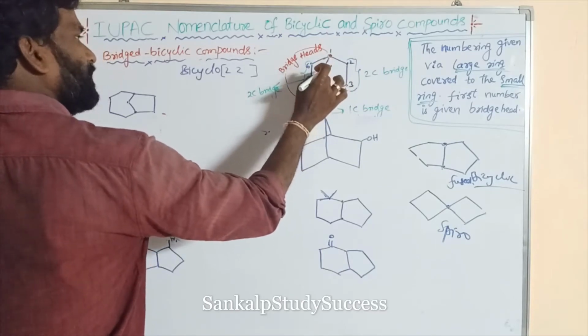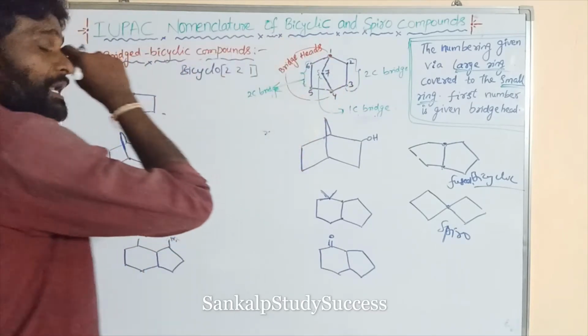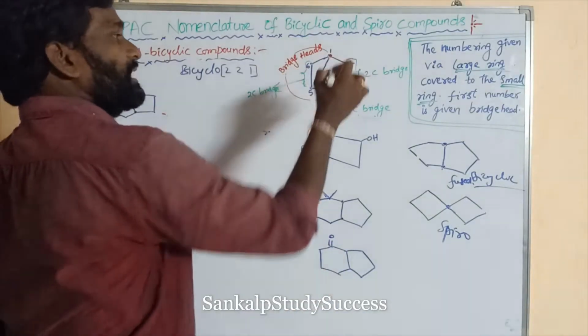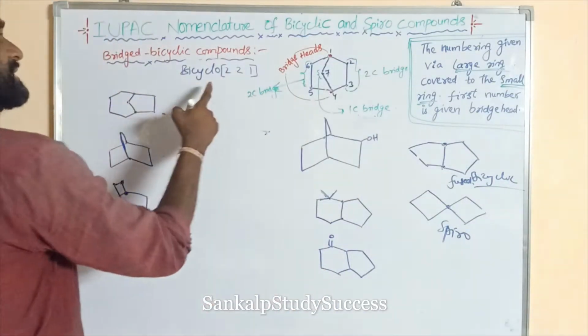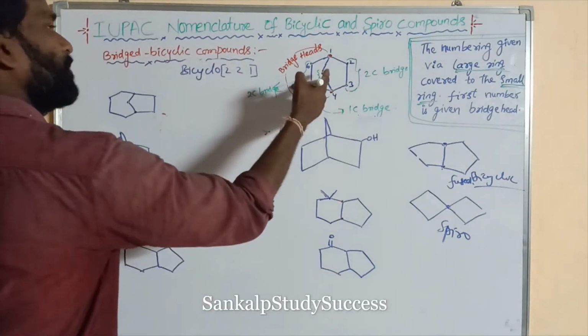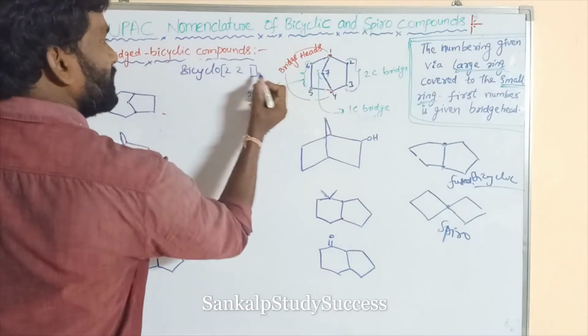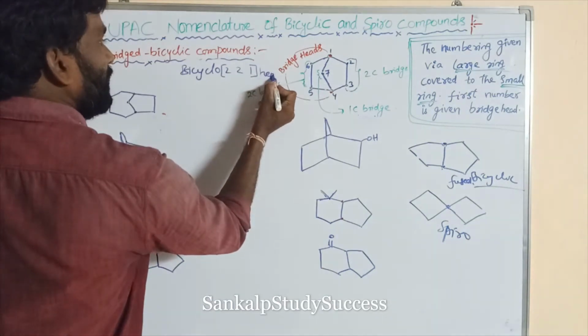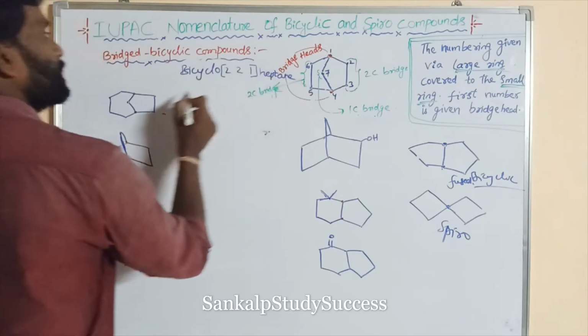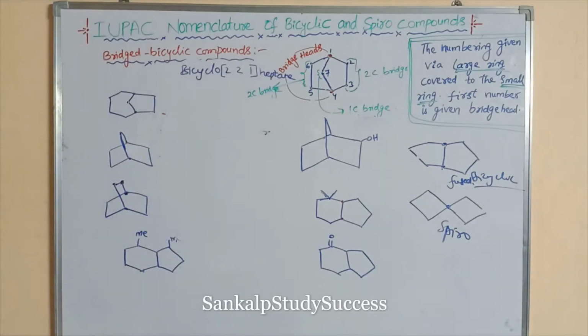1. So bridgehead carbons cannot be counted here. Bicyclo 2, 2, 1, and the total how many carbons are present? 7. That means hept. This has single bonds, all are single bonds. So ane. So bicyclo 2, 2, 1, heptane. Bicyclo 2, 2, 1, heptane.